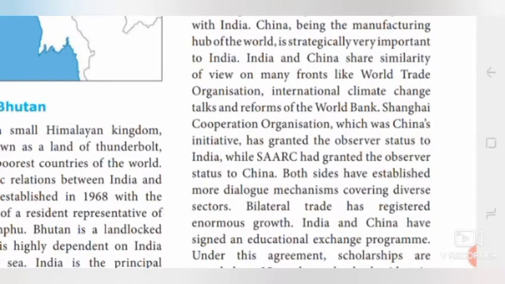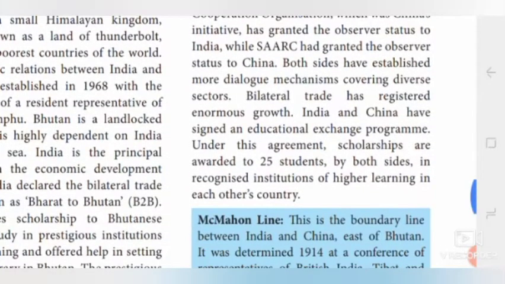Likewise, we gave observer status to China in SAARC. Both sides have established more dialogue mechanisms covering diverse sectors. Bilateral trade, that means the trade between the two nations, India and China, has registered enormous growth.